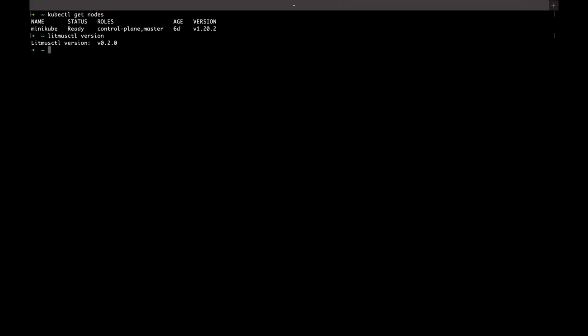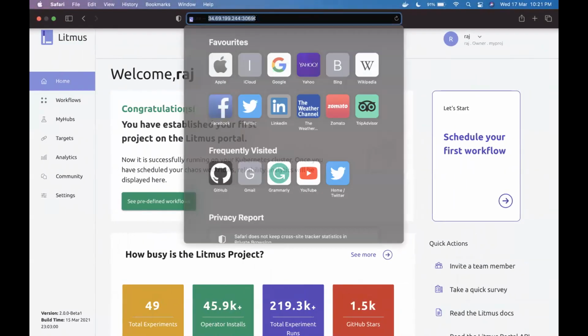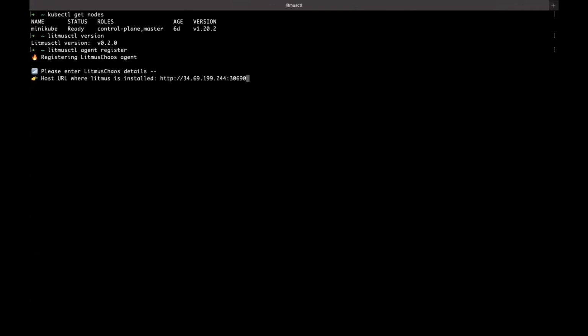It is currently version 0.2.0. So the step is agent register. Once you run it, it will ask for some information, like the URL which you will get from here, and the password. The default admin password is litmus.